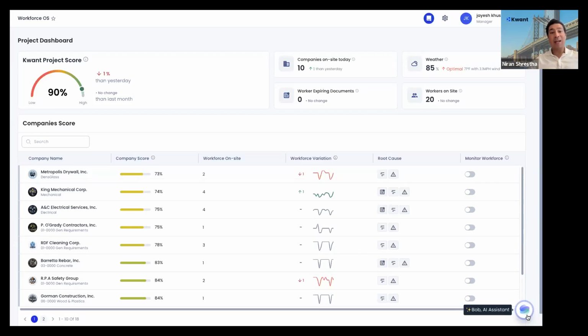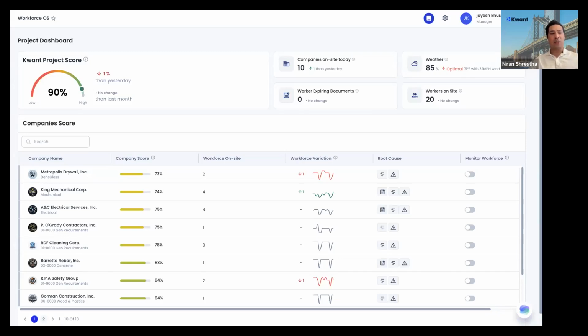And so one of the key differences from our product with other products is that Kwant uses proprietary data sets that are collected by Kwant. Our sensors and our software are collecting data in real time from hundreds and thousands of workers that are on a job site across the world. And that's one of the key foundations of why we are so unique, because we are using our own data to provide the insights. Now we can integrate with other solutions like Procore, Primavera P6, CMIC to make these insights more useful and powerful. But standalone, Kwant can be operated. So there's no need to go deeper into the database of the customer and make this work, right?